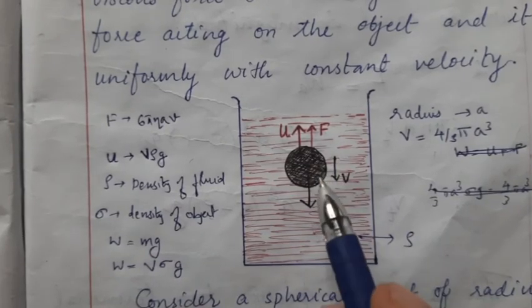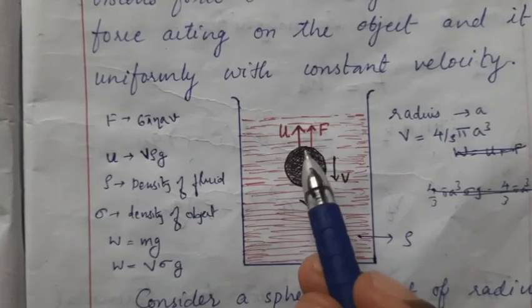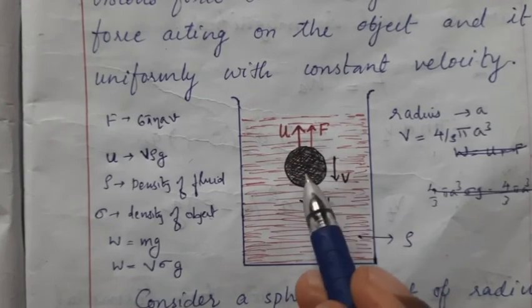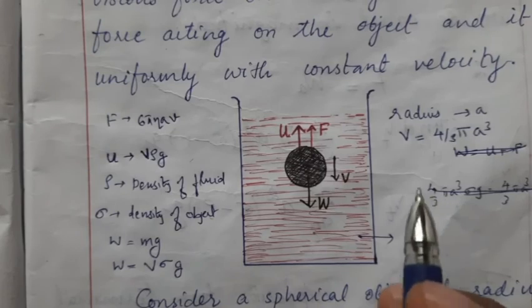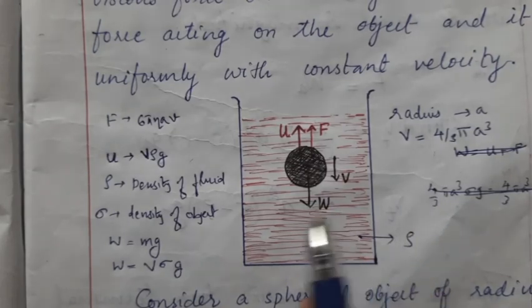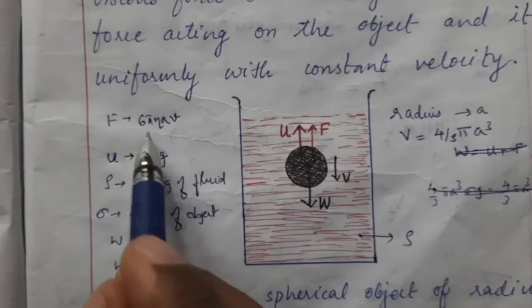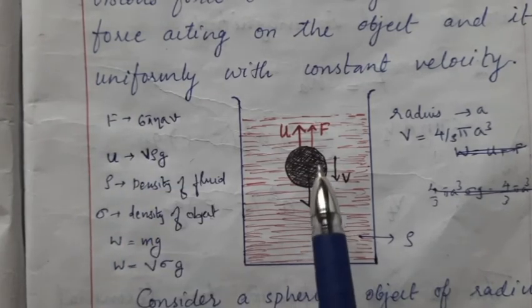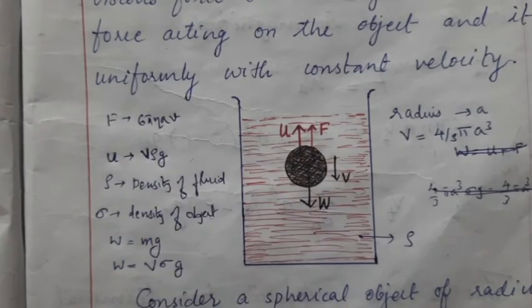Terminal velocity means after this ball comes down, when all the forces are balanced, this body comes down with a particular velocity. That velocity is called terminal velocity. So 6 pi eta a V is the viscous force, that is the frictional force.